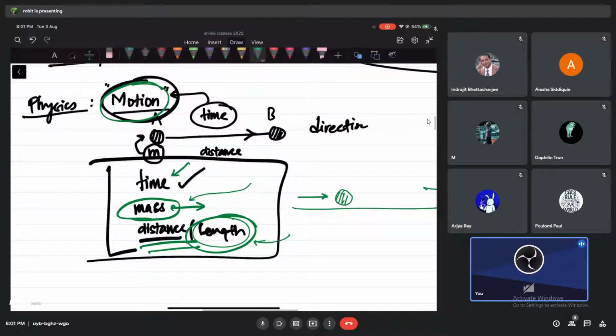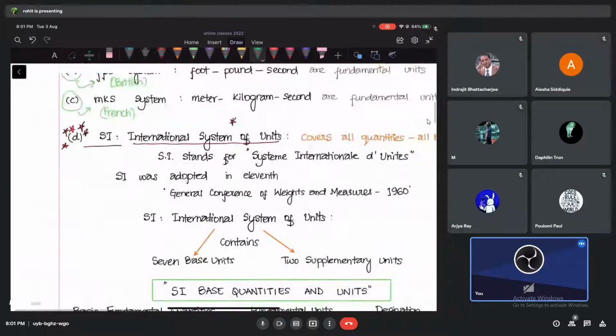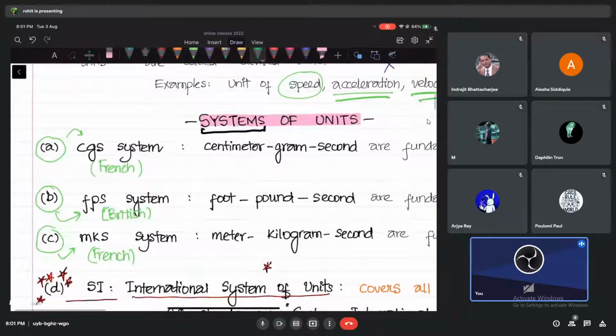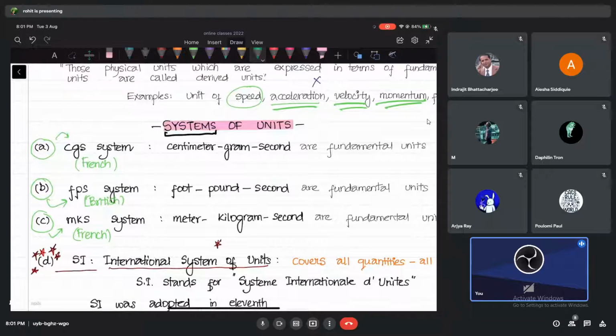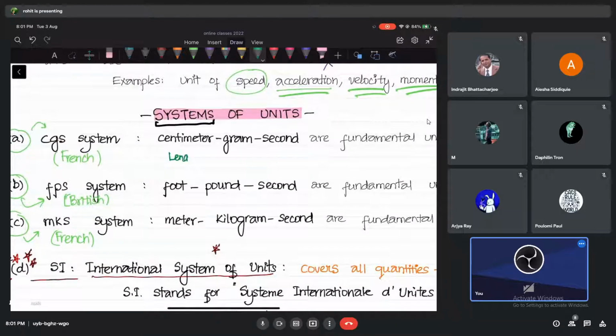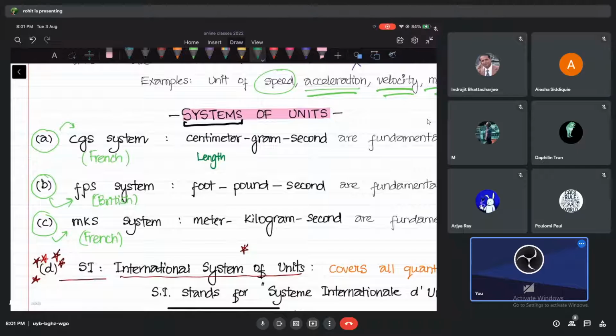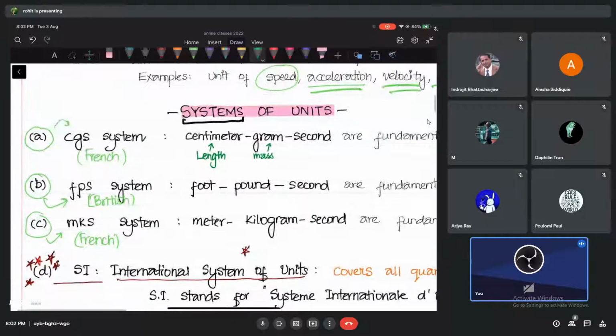That's why, look at the systems here that we have, the beginning ones, these three systems. We have the CGS system, where we are measuring length, and we are saying that for the measurement of length we will use a unit called the centimeter. Keep it fixed in this kind of system. We'll make a measurement of mass. We'll use a unit called grams. You have an idea about how much a gram is, I think, by now, or at least a kilogram, but CGS uses grams.